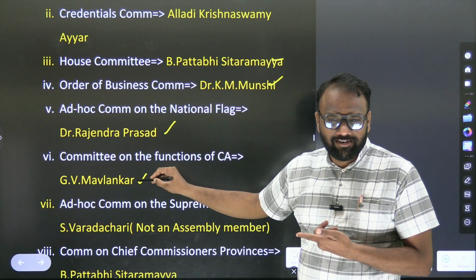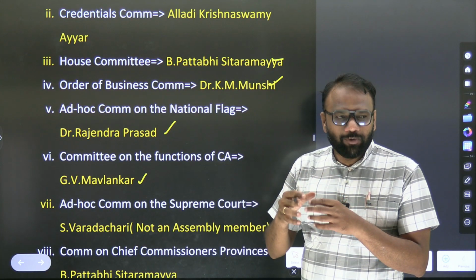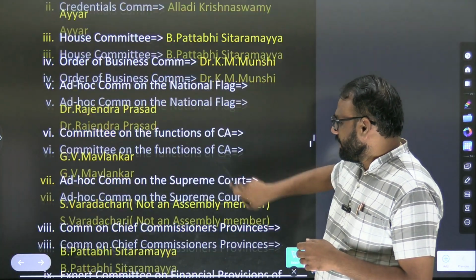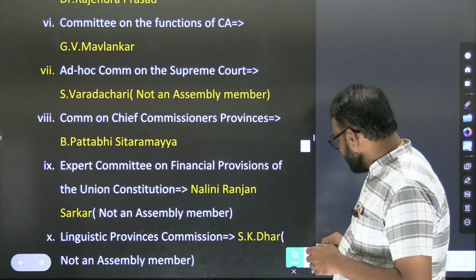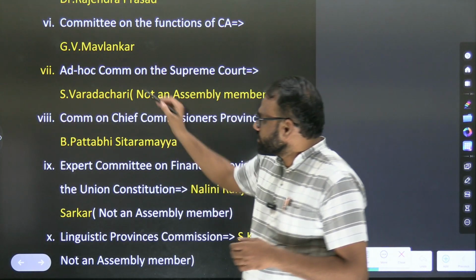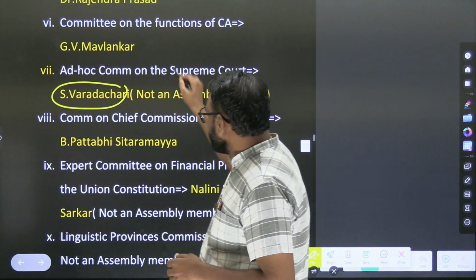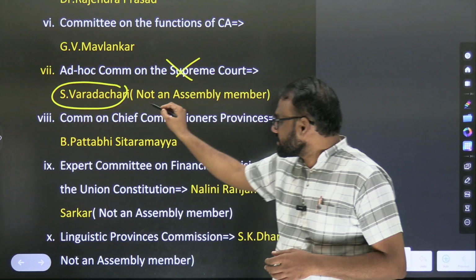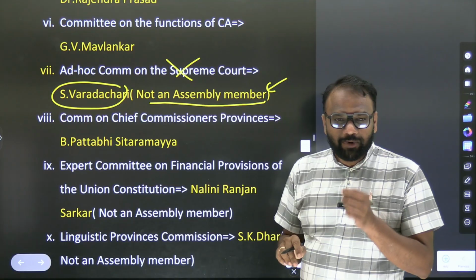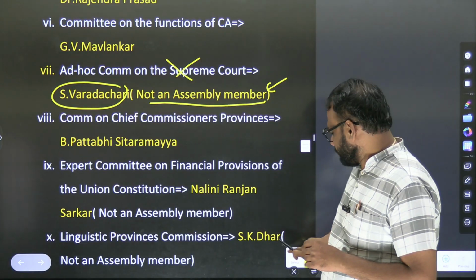Where? When it met as Parliament, who was the chairman? G.V. Mavalankar. Next, here I explicitly mentioned, it is not present in the book. Out of curiosity I mentioned. So, ad hoc committee on the Supreme Court. Yes, Varadachari. This committee is not important, but he is not an assembly member, very important. Even though he was part of the committee, he was not part of the Constituent Assembly, very important.